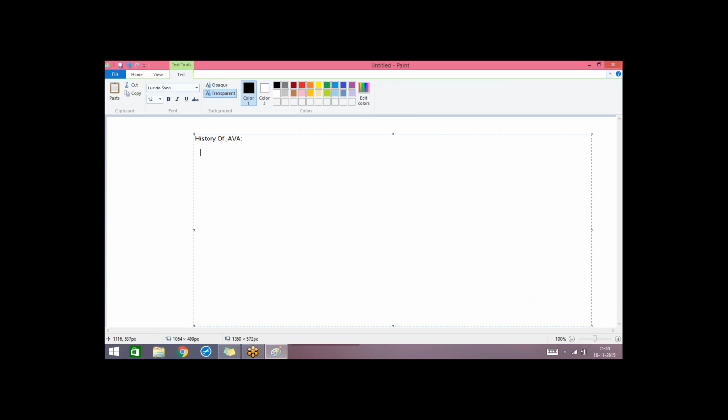Initially, the name of this programming language was also not Java. Initially, they named it Green Talk. There was a team called the Green Team, and this team started doing research on developing a new programming language. They named it Green Talk, and then they renamed it as Oak. Oak is actually a tree, just a tree name.